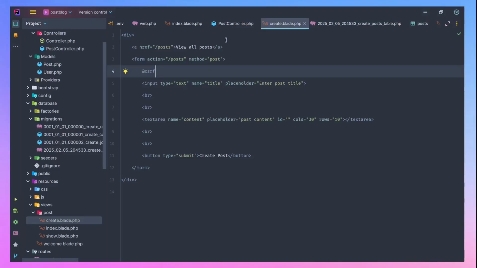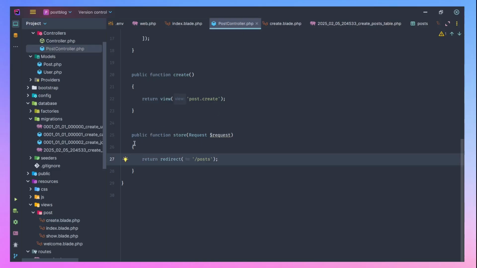And the reason why it takes me back to index is because when we truly hit this, after it has done whatever it is expected to do, it's going to redirect me back to the post page. That is the page where we are displaying all posts. So let's do something here.